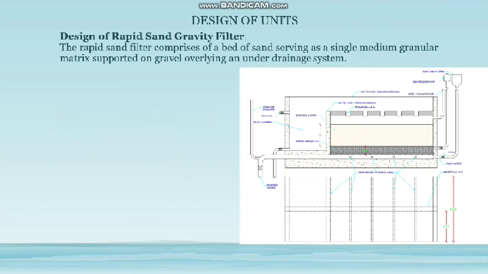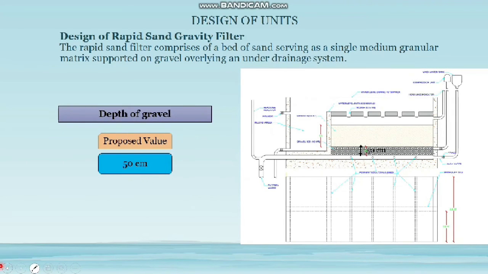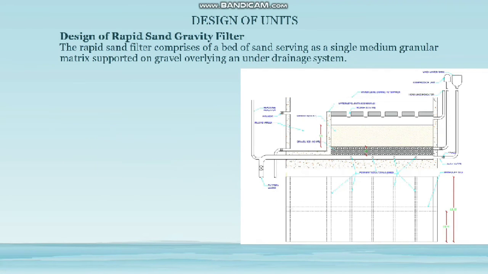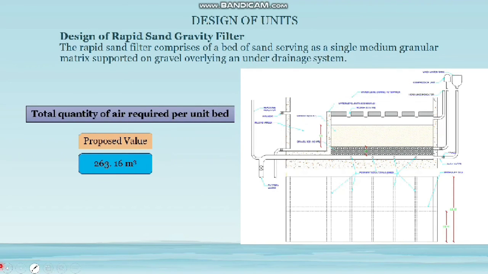The depth of the sand bed is equal to 60 centimeters, while the depth of gravel is equal to 50 centimeters. The diameter of the manifold is equal to 1 meter. The water loading rate is equal to 5 meter cube per meter square per hour. The time required for backwashing is equal to 30 minutes. The duration of air wash is equal to 3 minutes, while the total quantity of air required for the backwashing is equal to 263 meter cube.